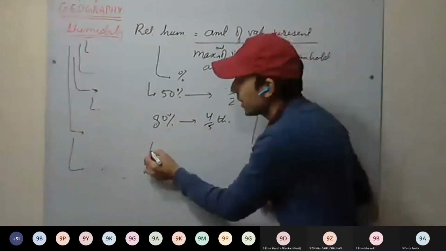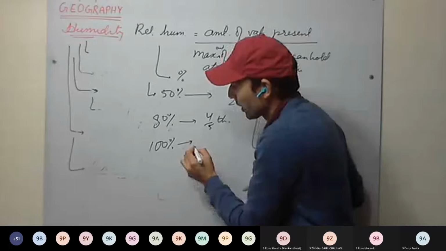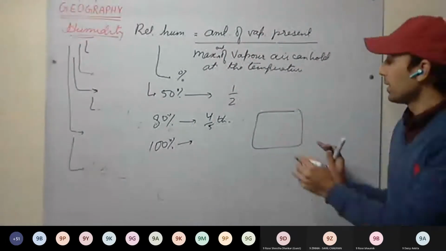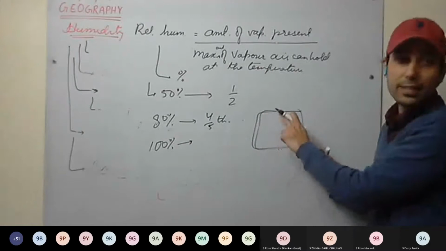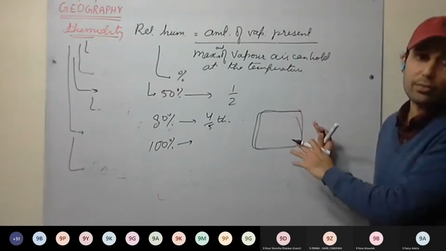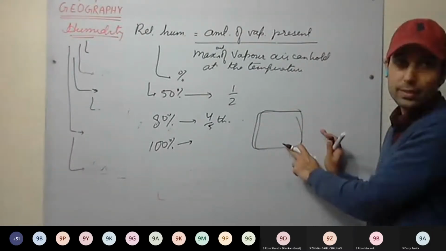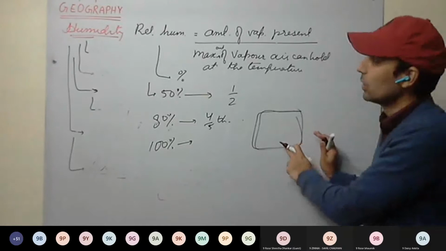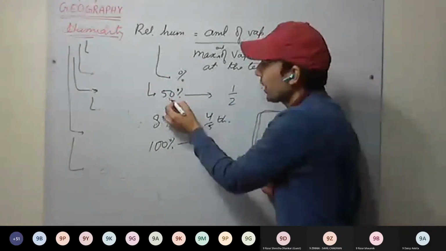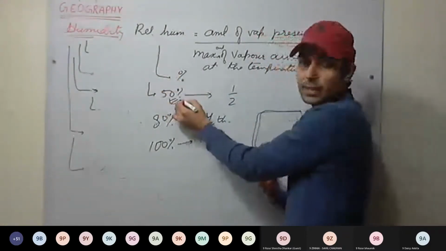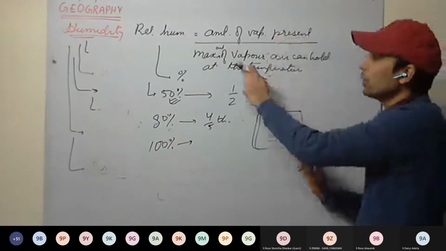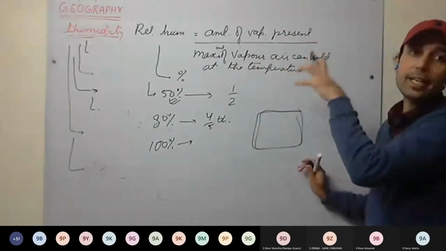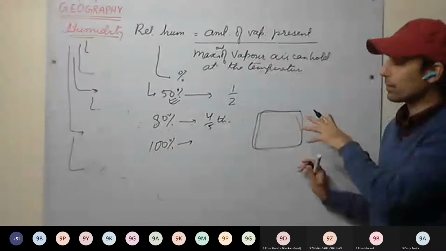If I say 100%, it means the air is carrying the maximum amount of water vapor that it can hold. This is clear? So relative humidity, how do we define? It is defined in terms of percentage. It is the actual amount of vapor present in air to the maximum amount of vapor that it can hold at that temperature.